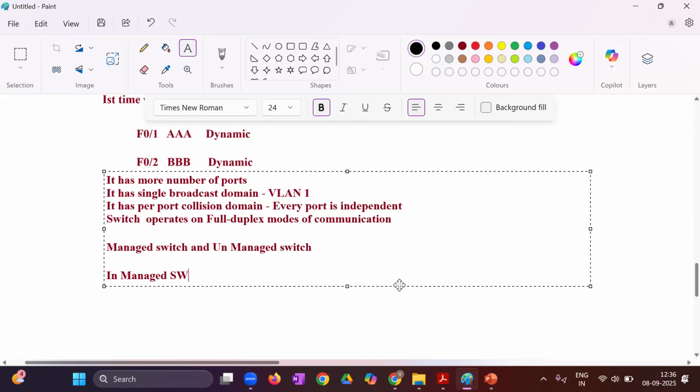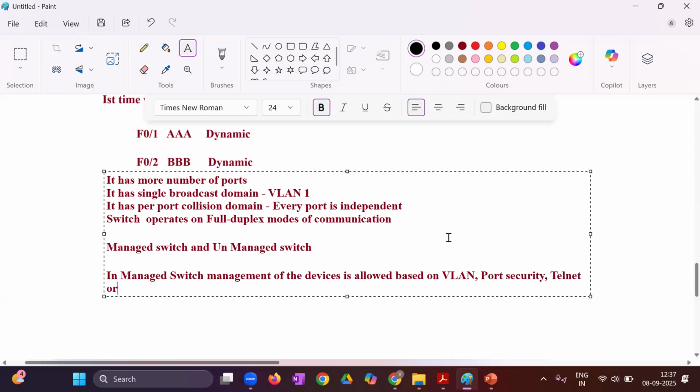Managed switch, management of the devices is allowed based on VLAN, or you can say port security, or you can say telnet, or SSH, etc. This is the example of the managed switch.